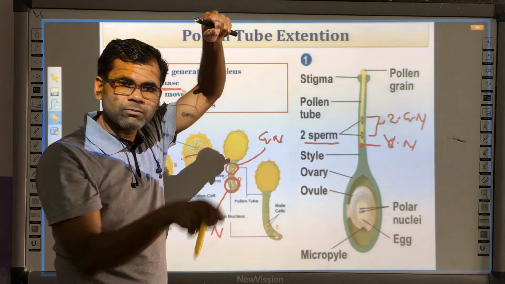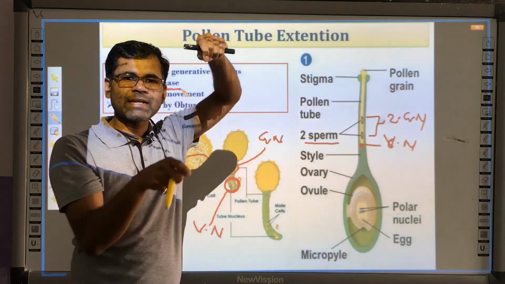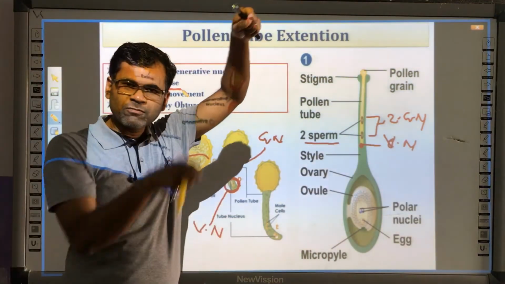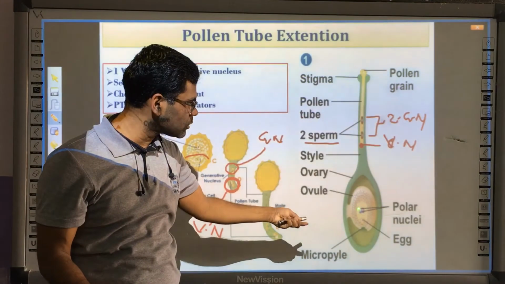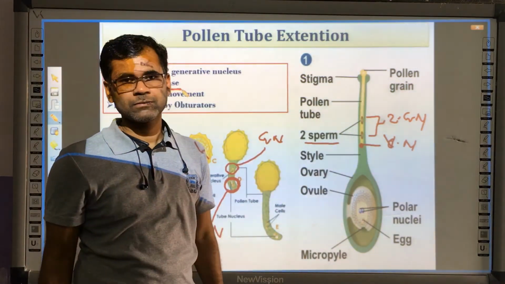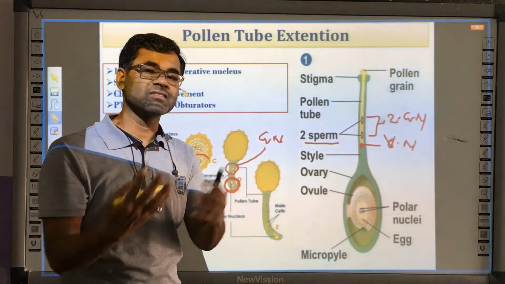Hence the pollen tube secretes an enzyme termed pectinase. The growth of the pollen tube from the stigma to the ovary is a chemotactic movement, that is, it follows the chemical concentration.